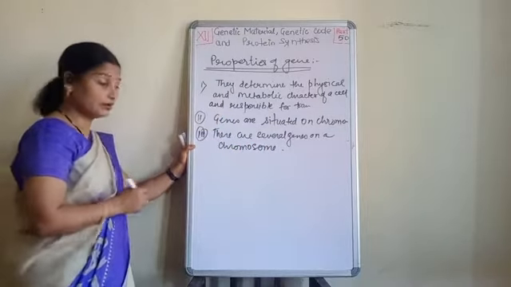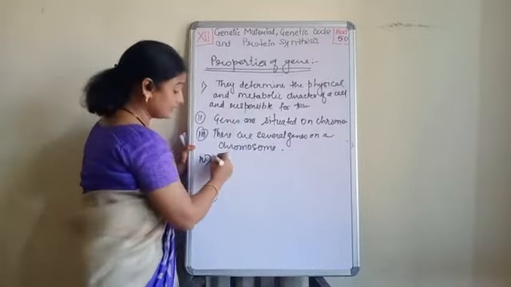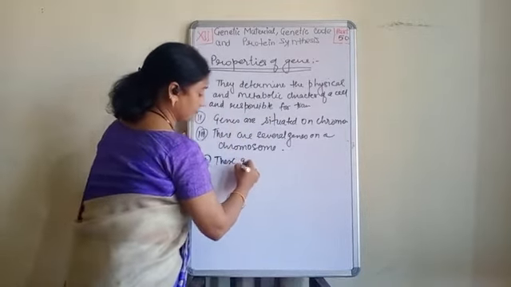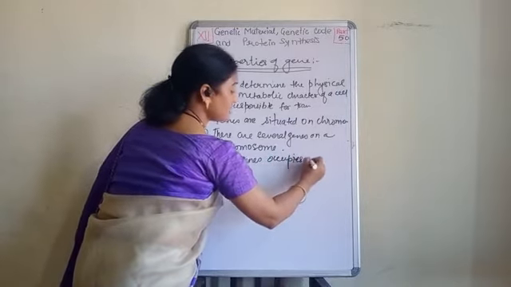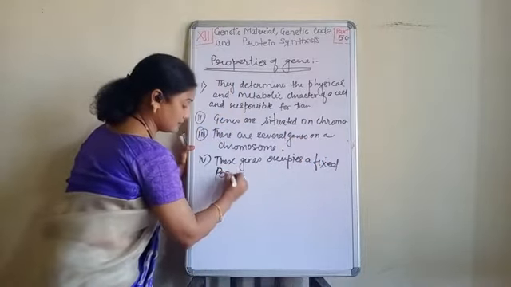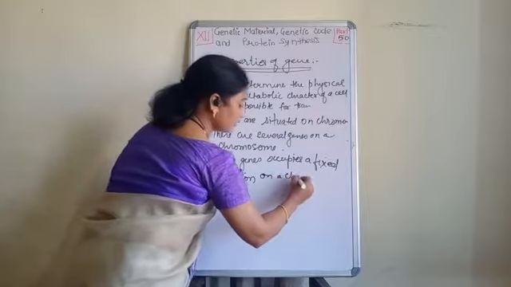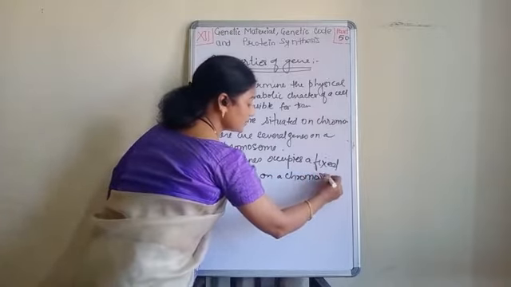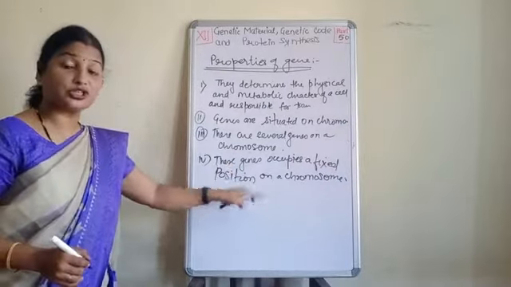Okay. Next point. These genes occupy a fixed position on a chromosome. Now see children, this is also important. This only will lead to the mutation if there will be any change.